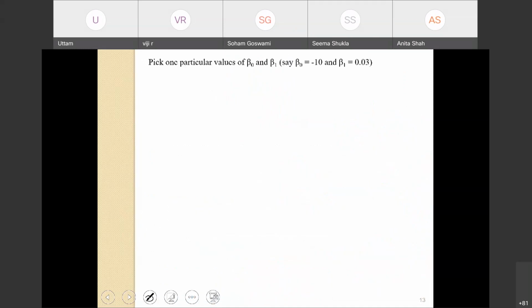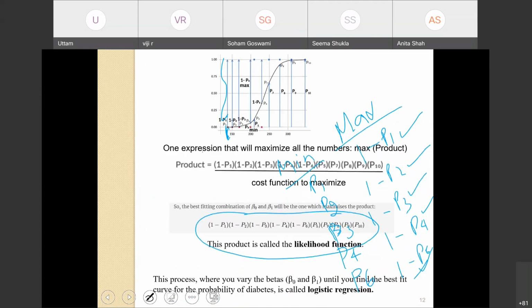Okay, so we were here, right? We are now going to find out the best value of beta 0 and beta 1 so that we are able to find the best fit curve for this distribution of probabilities.